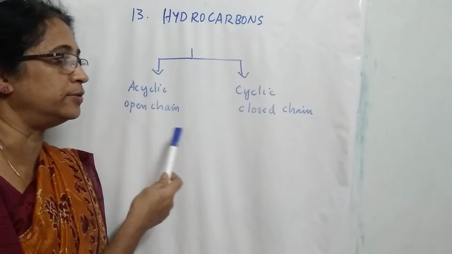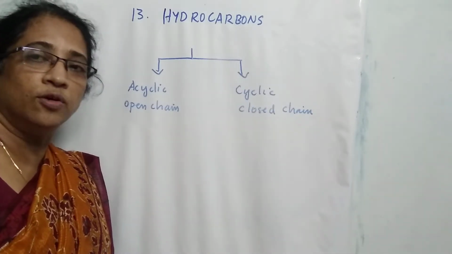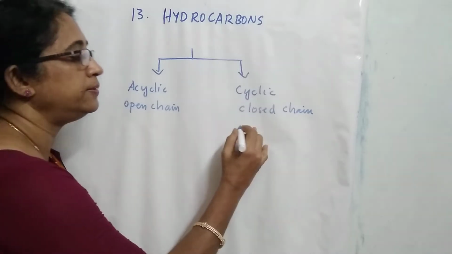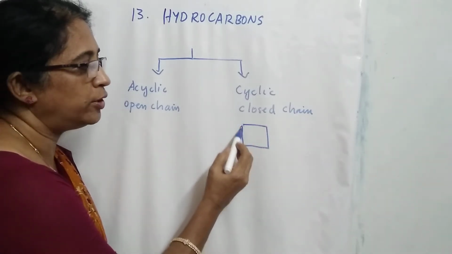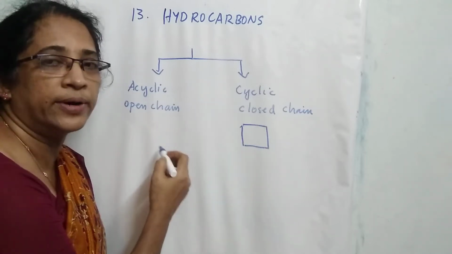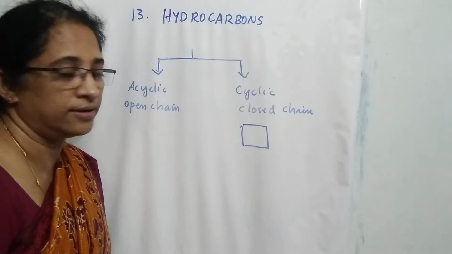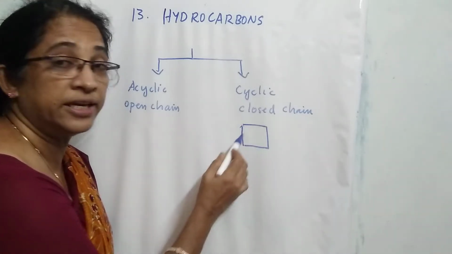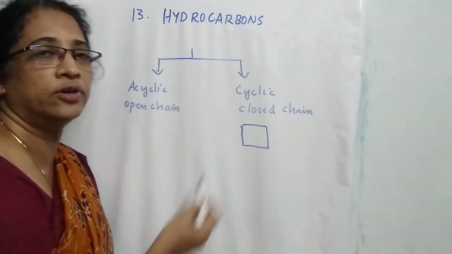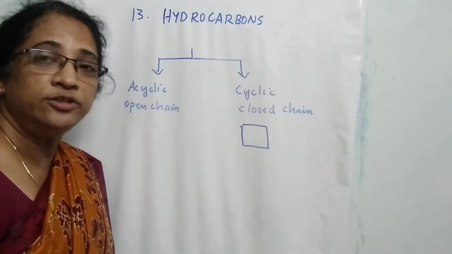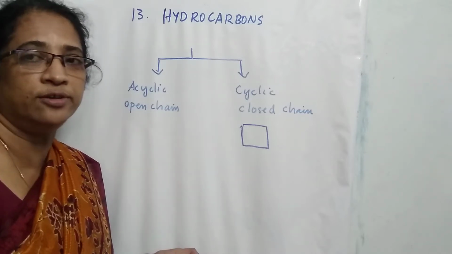These are open chain compounds. Then cyclic compounds are also known as closed chain compounds. For example, this compound has 1, 2, 3, 4 carbon atoms and this compound is called cyclobutane. The carbon chain is closed. So this is an example of a closed chain compound or a cyclic compound. And in today's class we are studying about acyclic compounds or open chain compounds.